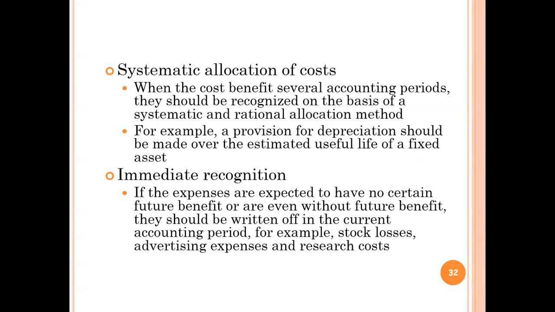Systematic allocation of cost: costs that benefit several accounting periods should be recognized on the basis of a systematic and rational allocation method. Provision for depreciation should be made over the estimated useful life of the fixed asset. Immediate recognition: if the expenses are expected to have no certain future benefit, or even no future benefit, they should be written off in the current accounting period. That is stock losses, advertising expenses, research costs, all these.